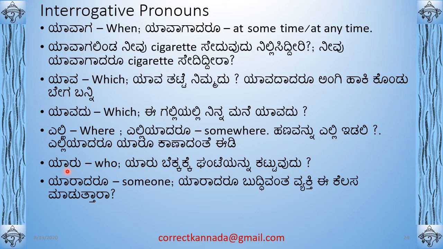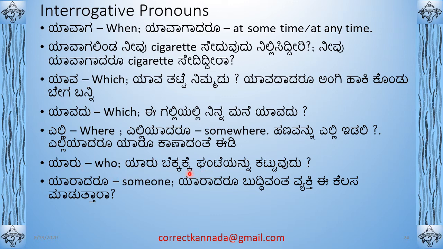Then ಯಾರು is who. Right? ಯಾರು ಬೆಕ್ಕಕ್ಕೆ ಗಂಟೆಯನ್ನು ಕಟ್ಟುವುದು. So ಗಂಟೆ means bell. So ಯಾರು, who. ಬೆಕ್ಕಕ್ಕೆ, to the cat. ಗಂಟೆ, bell. ಕಟ್ಟುವುದು, tie. Who will tie the bell to the cat. You may have heard this story about all the rats wanting to tie a bell on the cat's neck, right?